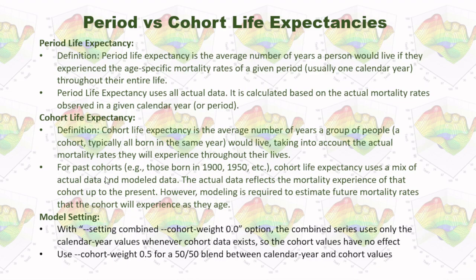For past cohorts, cohort life expectancy uses a mix of actual data and modeled data. The actual data reflects the mortality experience of that cohort up to the present.